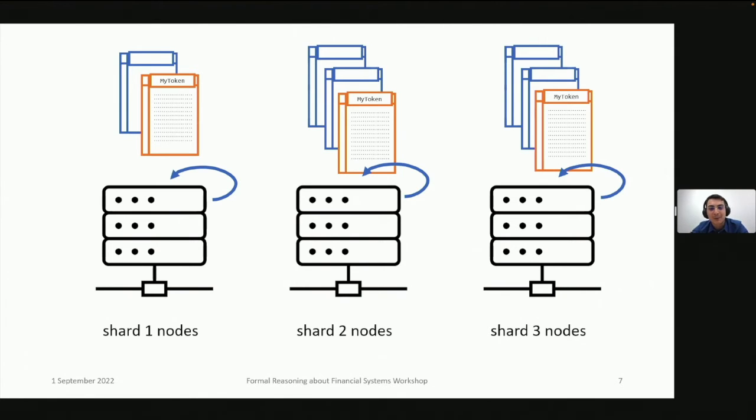I'm showing you the picture. What's the problem? The problem is that as far as the consensus protocol of the system is concerned, this smart contract is just a black box. It's a bunch of state with some associated transitions, ways in which the state can change. And it's not clear for the consensus protocol what it would mean to shard this contract. You can't simply clone the contract in each of the shards because that wouldn't behave as if it was a single contract. So what can we do?